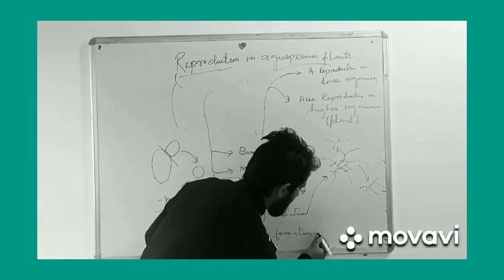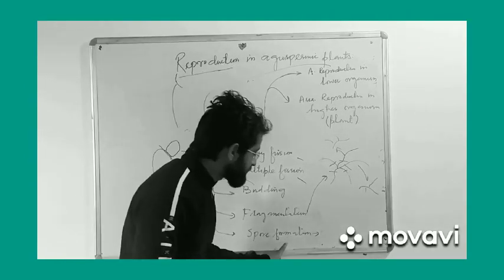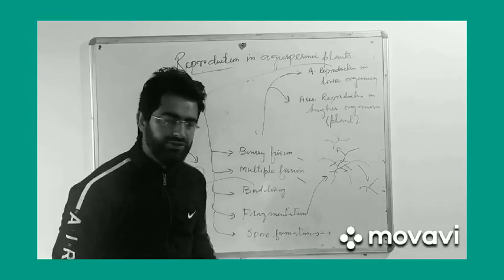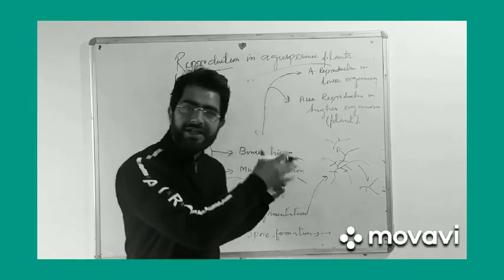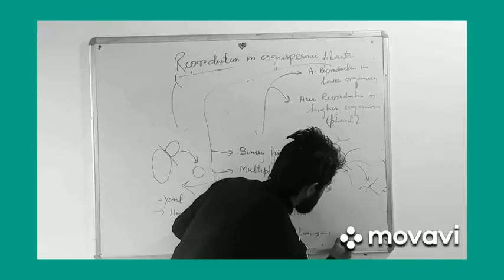Finally, there is spore formation. Spores are normally single-celled. These spores act as propagules, and after dehiscence or detachment from the parent plant, they germinate into new individuals.